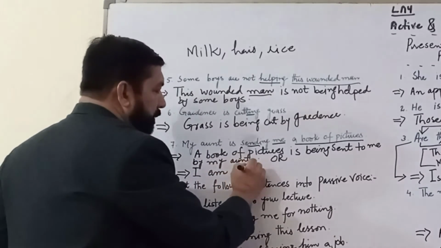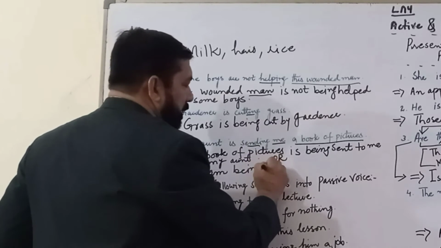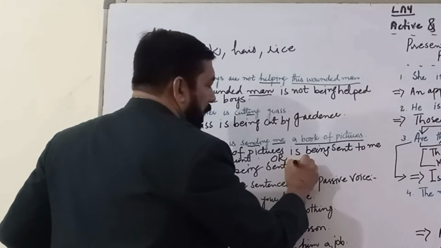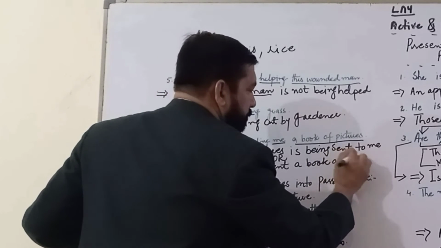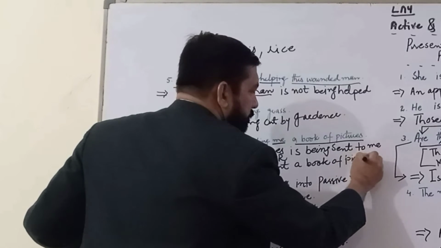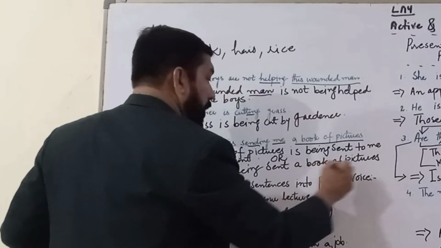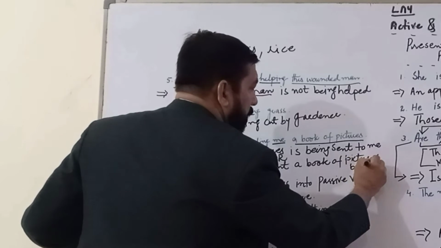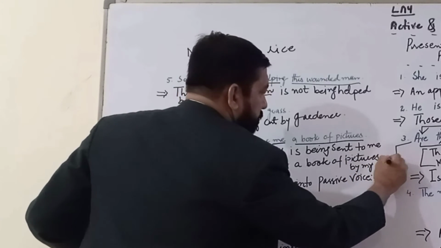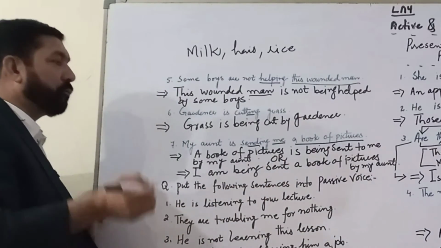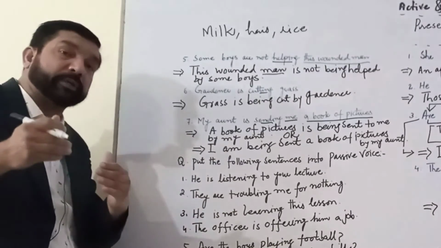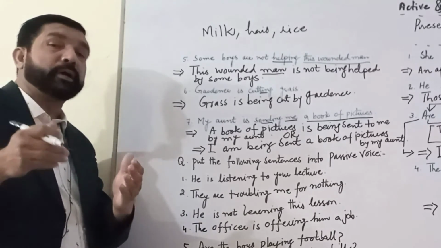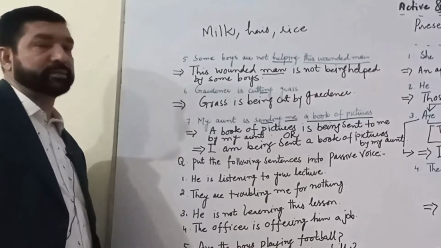I am being, इस फर्स्ट फॉर्म को थर्ड करें, send a book of pictures by my aunt. A book of pictures is being sent to me by my aunt, or I am being sent, मुझे भेजी जा रही है a book of pictures, तस्वीरों की एक किताब, by my aunt, मेरी खाला के जरिए से.